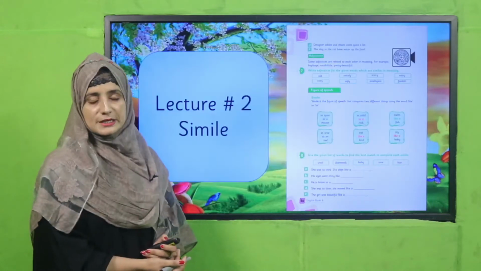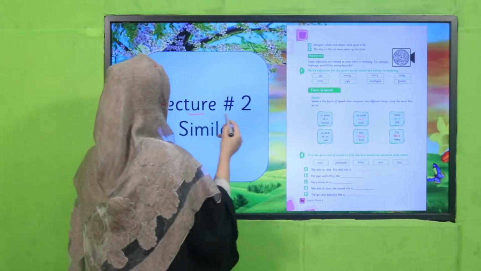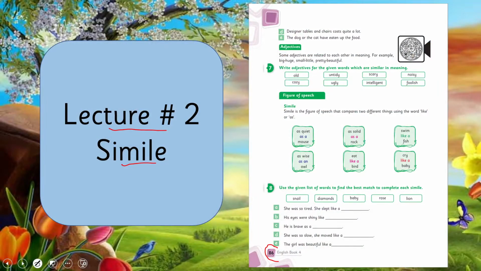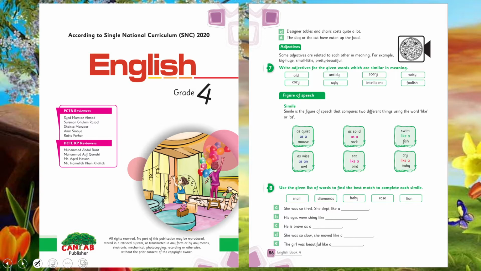Our today's lecture, my dear teachers and my dear students, lecture number 2, we will learn about simile, and we will cover page number 86 and 85. Before, in English for grade 4, my dear students, we have already learned about the figure of speech, simile. I hope you remember it. If you do not, you can watch this video lecture again.